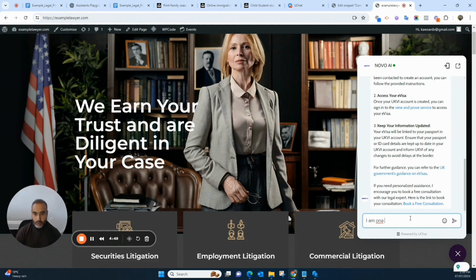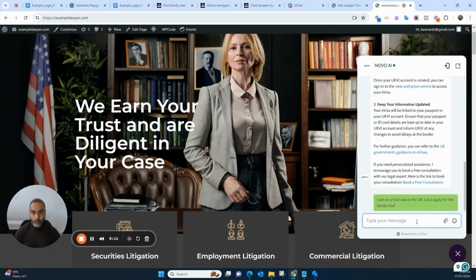I am on a visit visa. Can I apply for the family visa? I'm on a visit visa in the UK. Can I apply for the family visa?